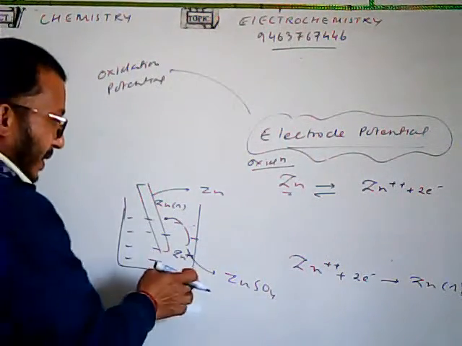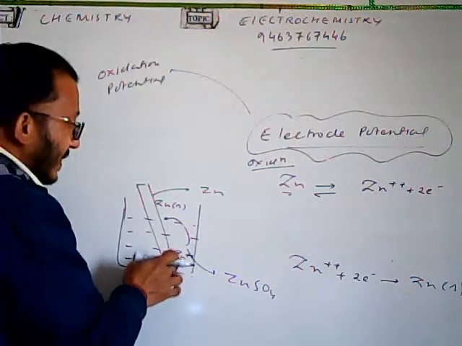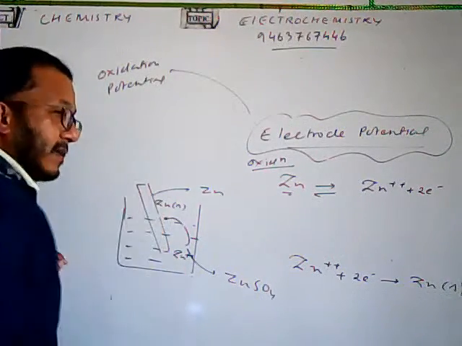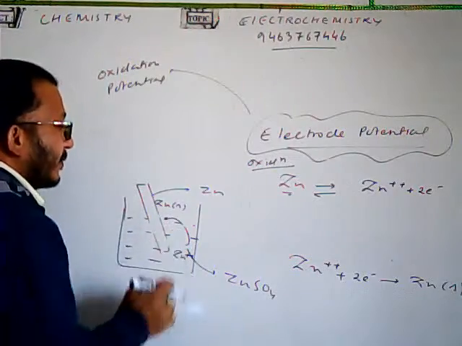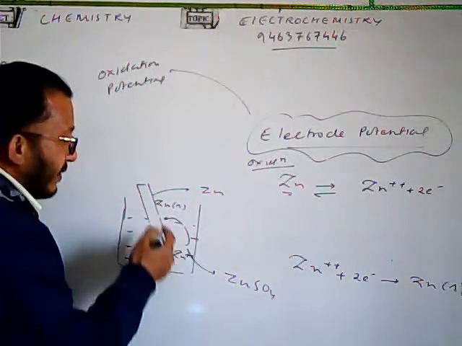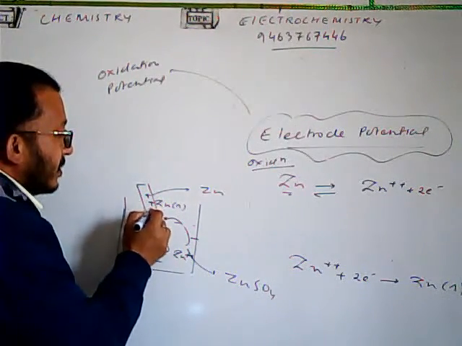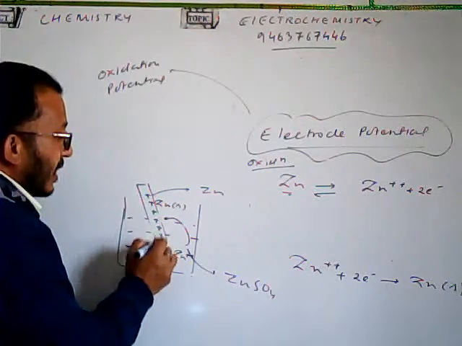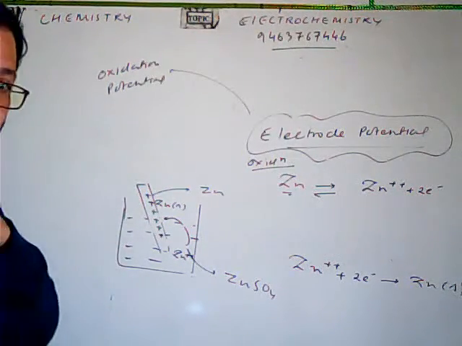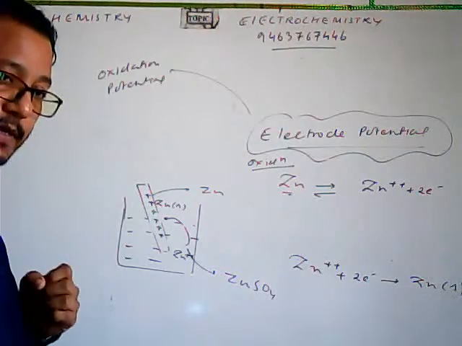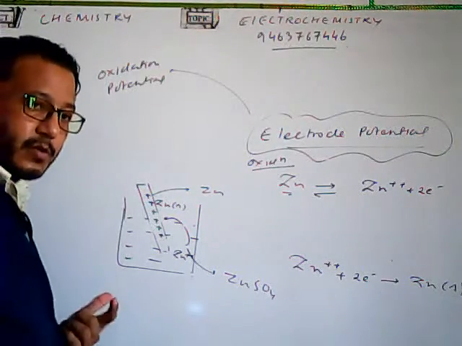Fine. Now, the reverse is happening. Zinc from the solution takes up 2 electrons from here and deposits as zinc solid. Fine. In that case, from the electrode, what is getting removed? The electrons are getting removed. If the electrons are getting removed, the charge which will accumulate on the electrode will be positive. Okay. Fine. Where does the electron go?